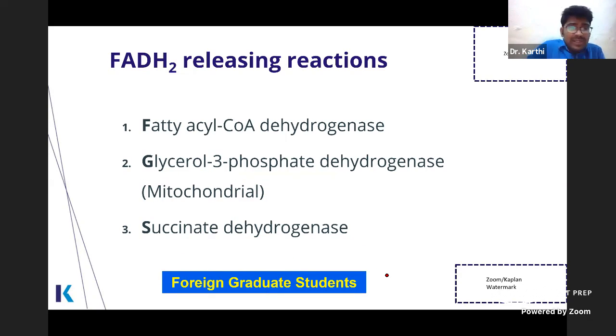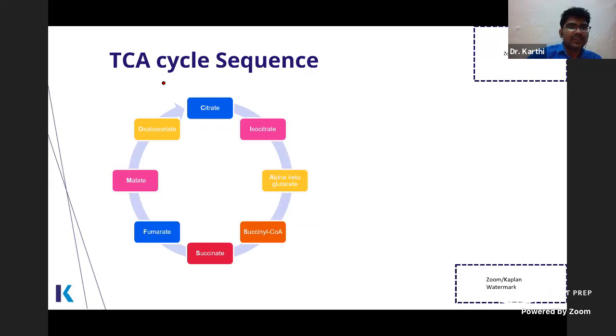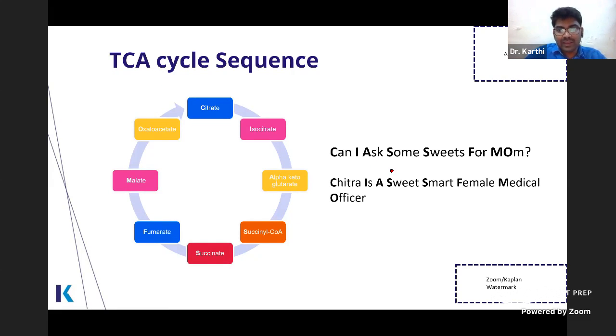You should always remember those things in which you have very few points. For example, FADH2 releasing reactions: you have just 3 reactions. Don't try to remember reactions in which NAD is involved, because there are a lot of reactions in which you require NAD plus. But FADH2 releasing reactions are very few, these 3 only. The sequence of the TCA cycle can be easily remembered like this: Can I ask some sweets for mom? Clear?